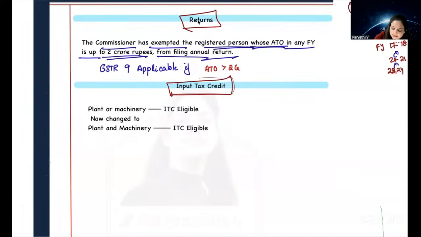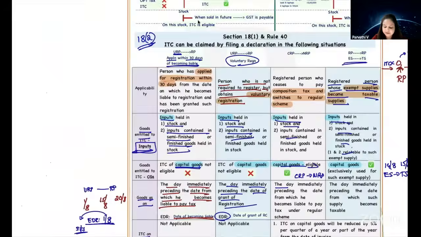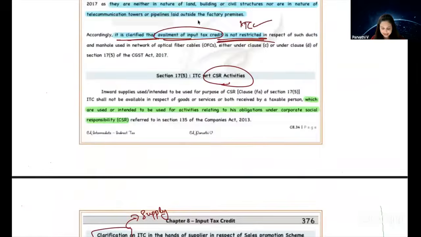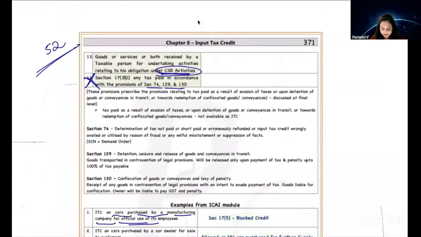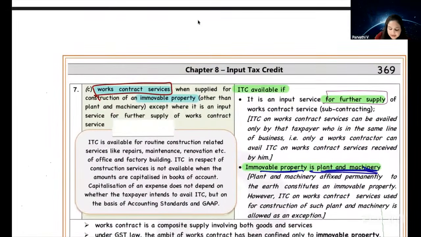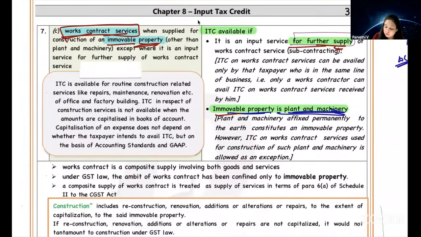Here again, input tax credit. What is the amendment? Let's take where we have learned input tax credit, this plant or machinery. Do you remember section 17(5), blocked credit? In that, we have learned works contract services in relation to an immovable property means ITC is not allowed, except if he is engaged in further supply of such works contract service. Also, we have learned if the immovable property is plant and machinery, ITC is allowed.